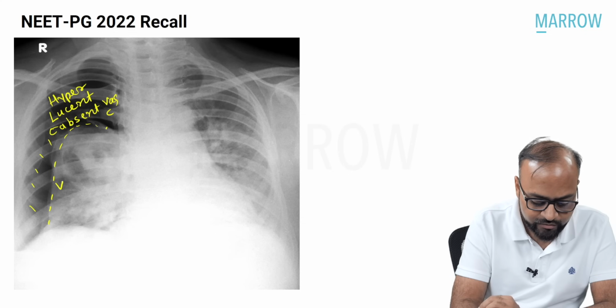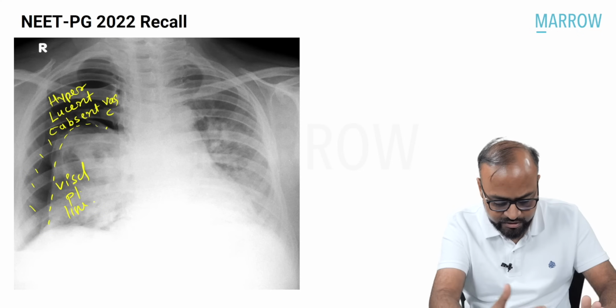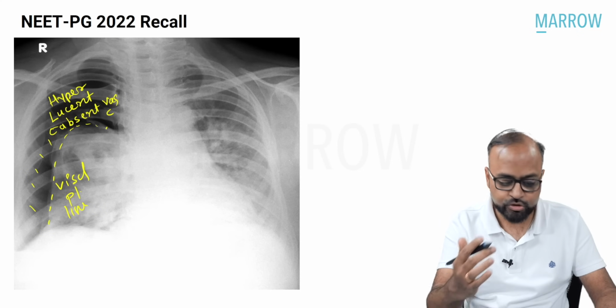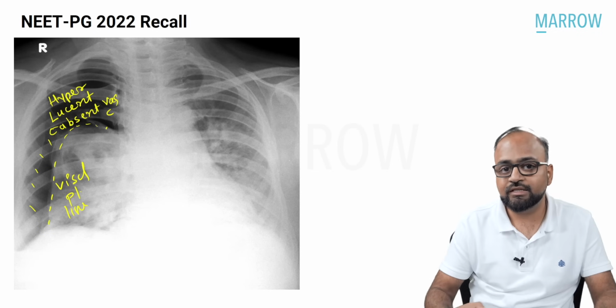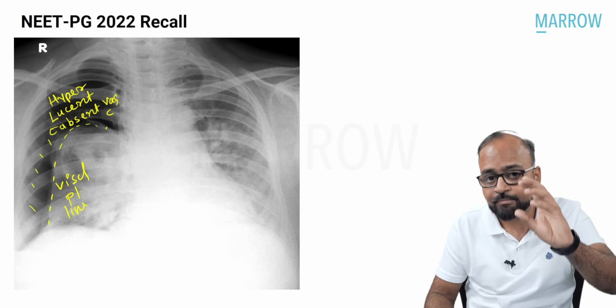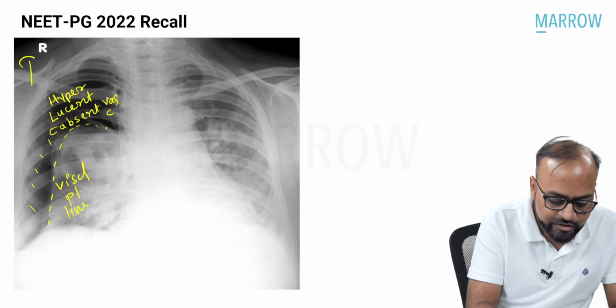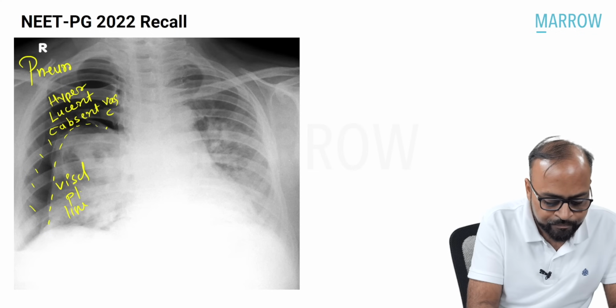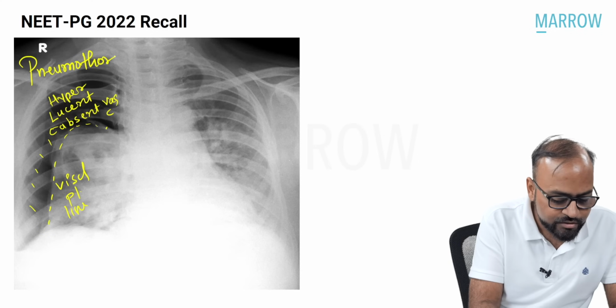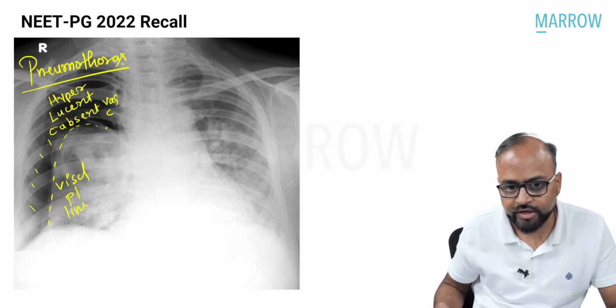This line on the lung surface is what is called the visceral pleural line, right? There's no significant mediastinal shift, and the diaphragm is also not being pushed down. So the pleural cavity is appearing excessively black because there is air within it. Air within the pleural cavity is pneumothorax, right? So this is a case of pneumothorax.